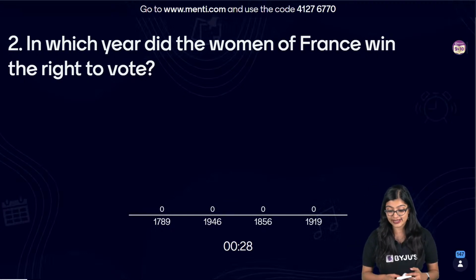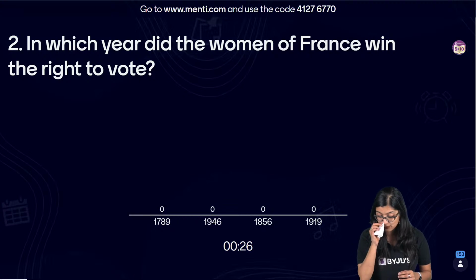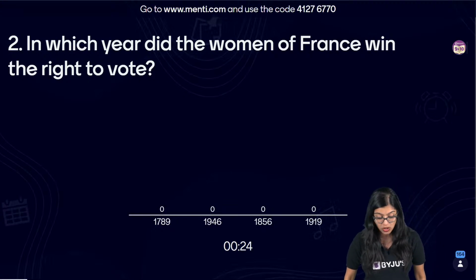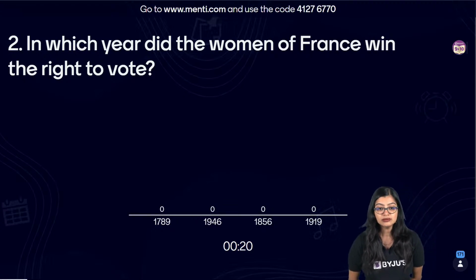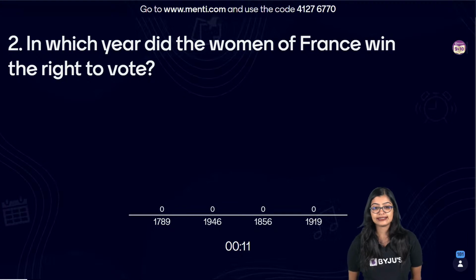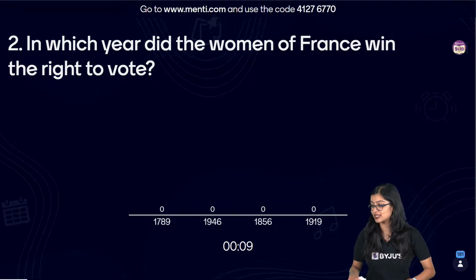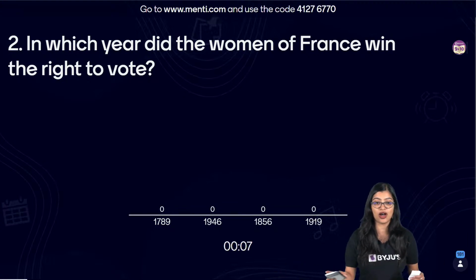So was it 1789, 1946, 1856 or 1919? I can see there is a mix of answers coming in. It was not a one-step process for them. They had to go through a lot.